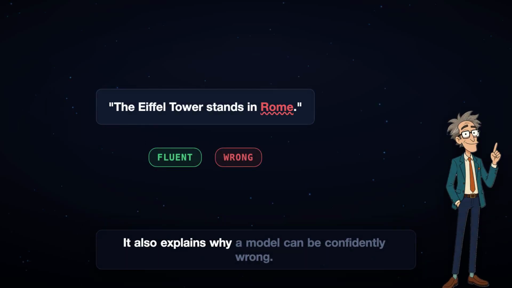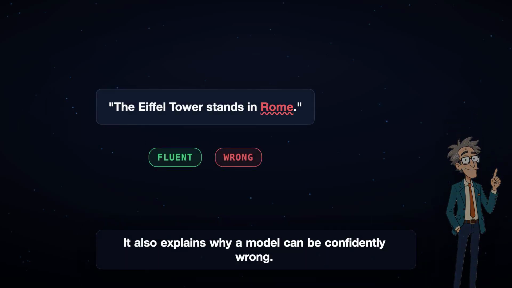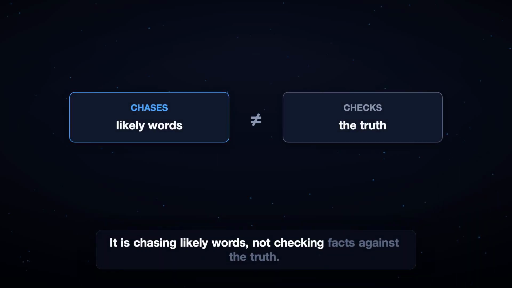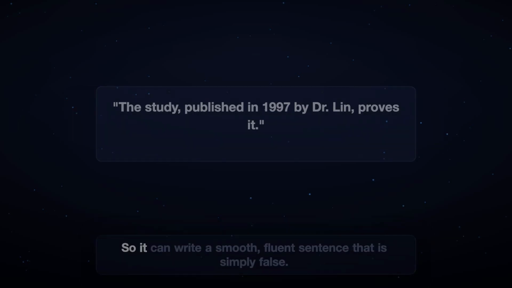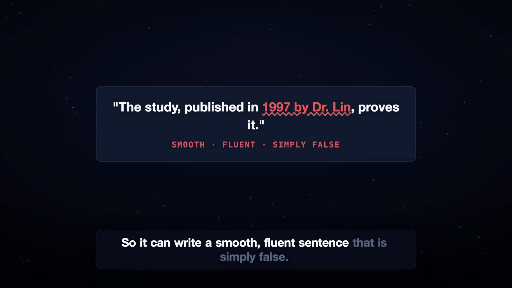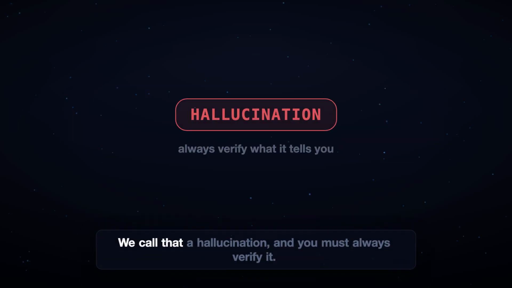It also explains why a model can be confidently wrong. It is chasing likely words, not checking facts against the truth. So it can write a smooth, fluent sentence that is simply false. We call that a hallucination, and you must always verify it.